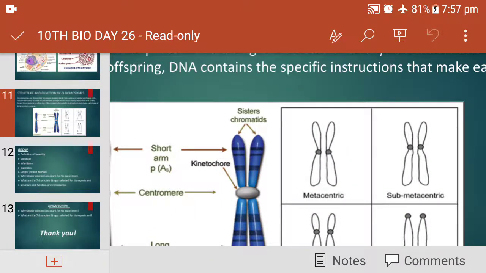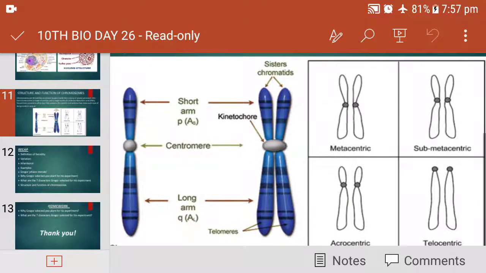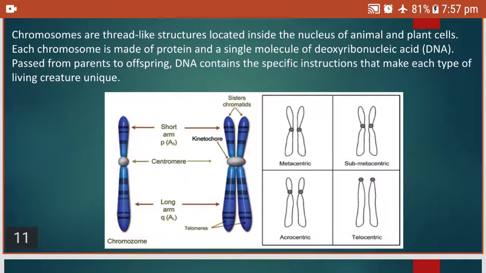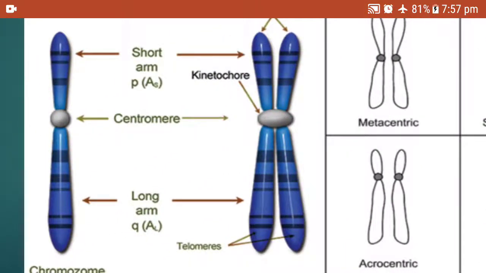Now, for example, if you want to study these chromosomes, what do you observe in these chromosomes? You will observe it is a thread-like structure, yes. They are present in pairs, of course. They are thread-like structures.